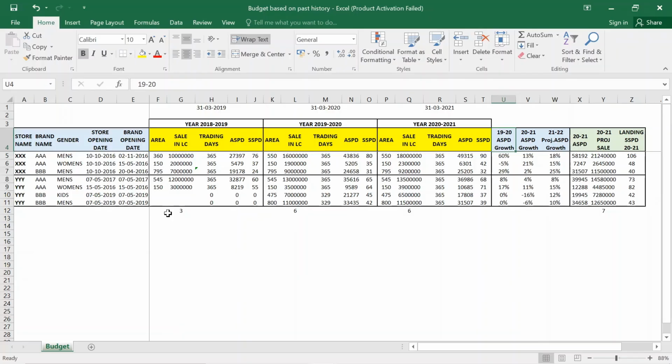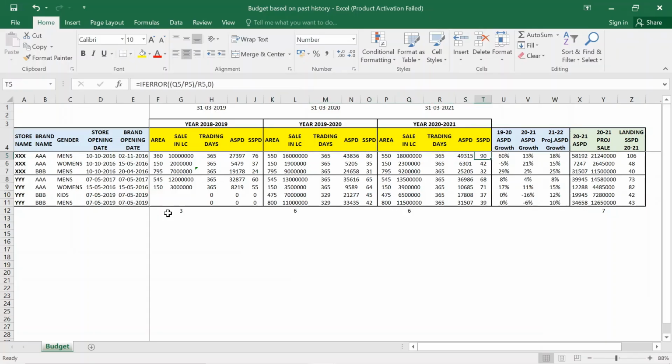In 19-20, the ASPD growth is 60%. Now there are hidden variables behind why such substantial growth is showing. The reason is that the square footage has gone up, and based on that the store, or the brand, has performed even better, because it is quite obvious from the sheet that from 27,000 this particular combination has jumped to 43,000.